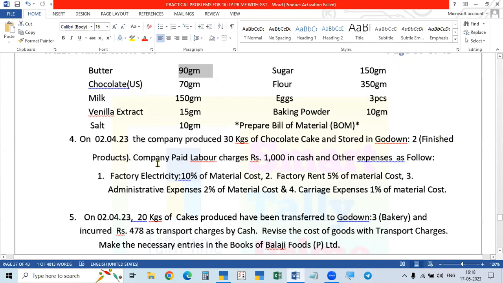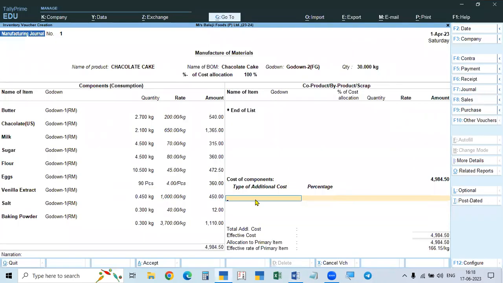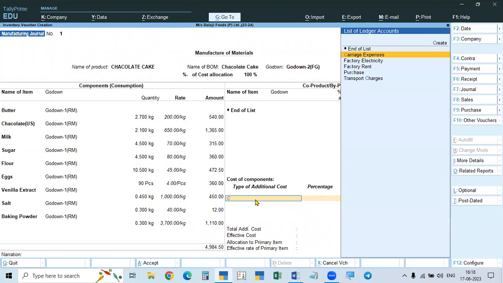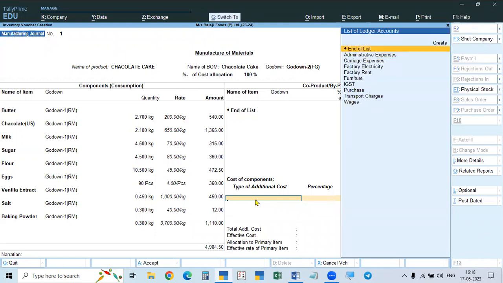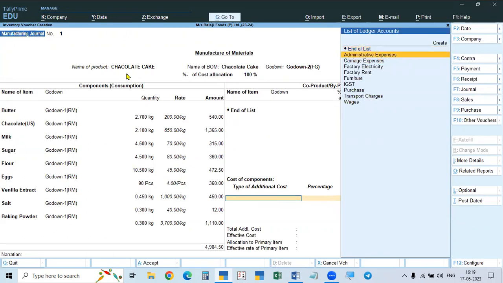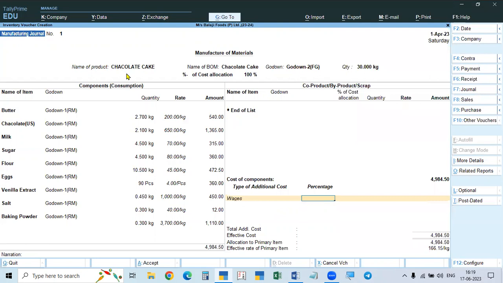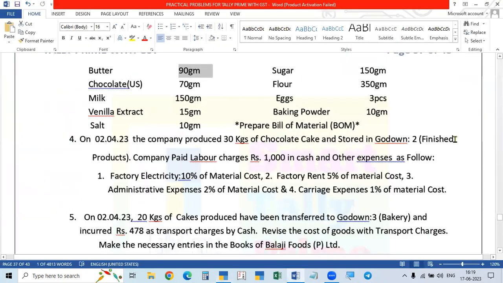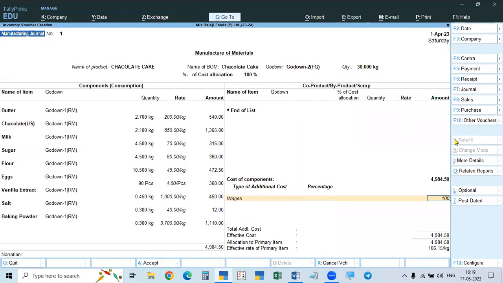Now the expenses. The company paid labor charges of 1,000 rupees. Labor charges means wages. Create it here with Alt C, as direct expenses in the factory. I already created wages here. Here an amount is given, not a percentage, so go to the amount, 1,000 rupees.